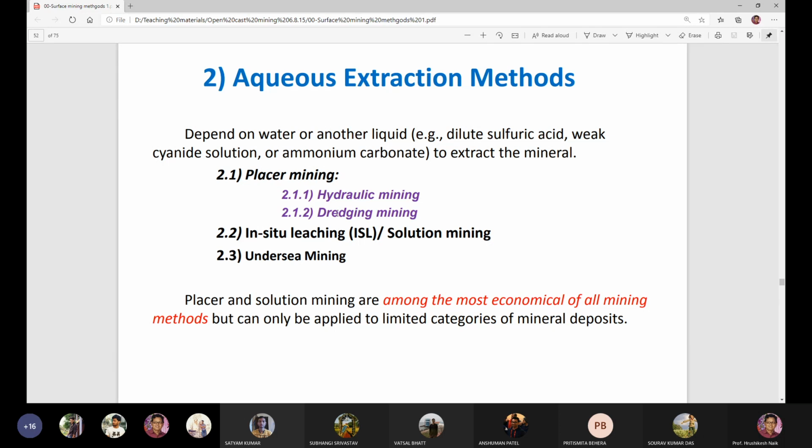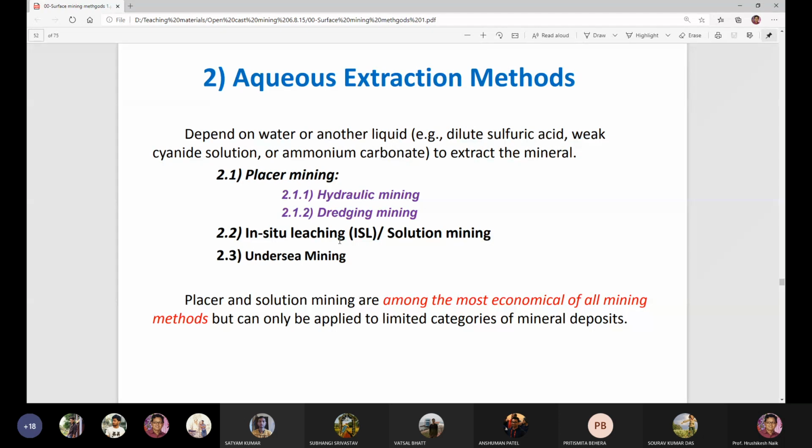There is another method which is called dredge mining, or dredging. In the case of dredge mining, a ship-like structure will float in the water and extract the minerals with the help of a dredge machine. So that is called dredge mining, dredging.